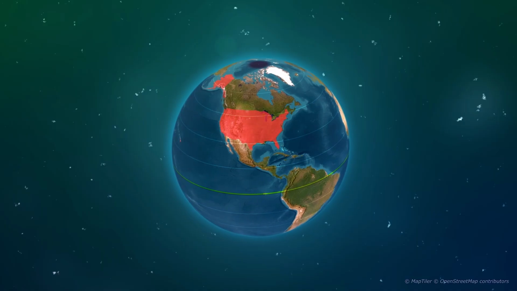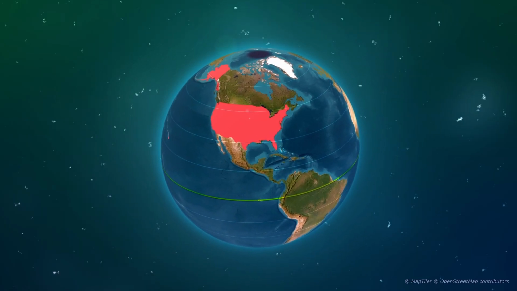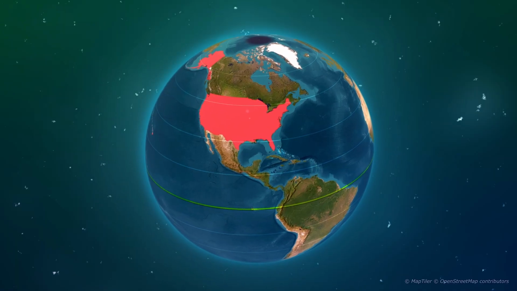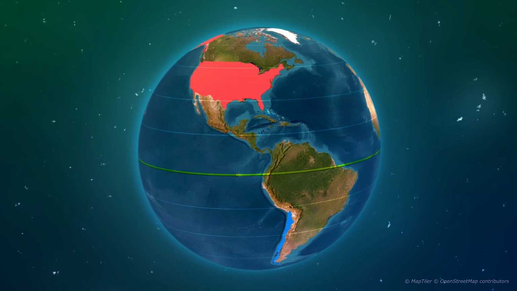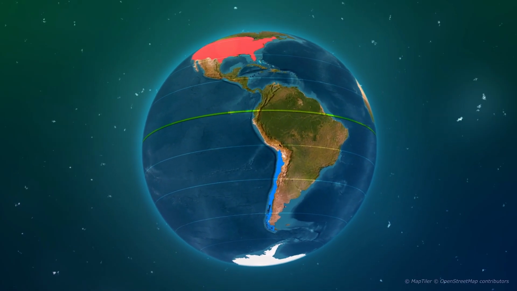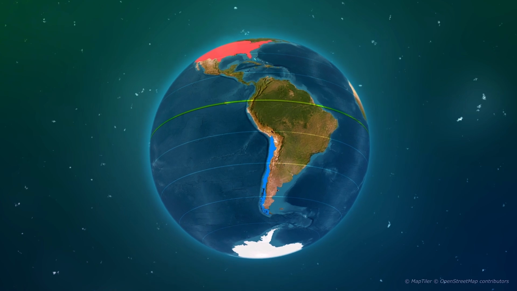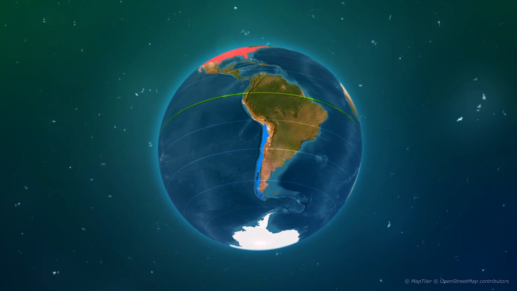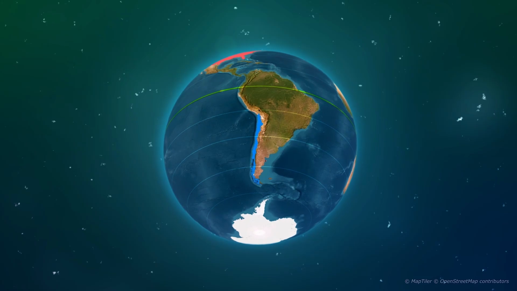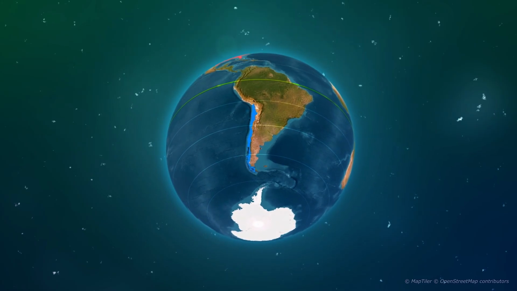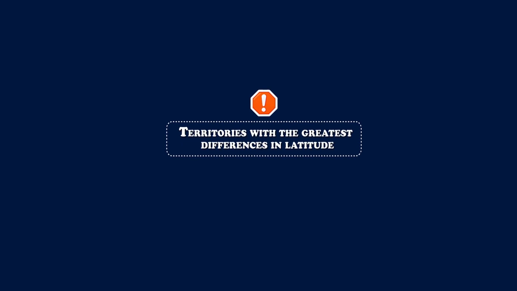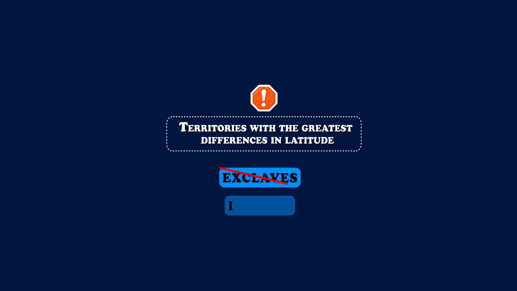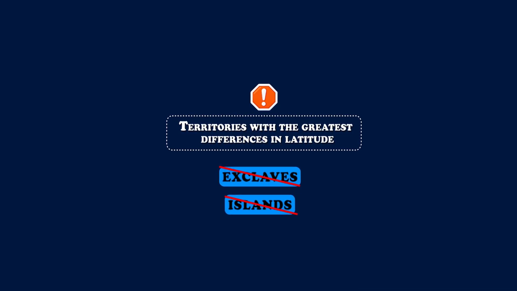The United States possesses large territories extending across similar latitudes and therefore has relatively similar climates over much of its territory. Chile, on the other hand, has an evident disproportion in the opposite direction, which causes it to contain extremely different climates. Although this is perhaps the most obvious example, Chile is not the only country with this characteristic. So, which territories have the greatest differences in latitude? To prepare the following ranking, we did not take into account exclaves or islands, but only the mainland territories.